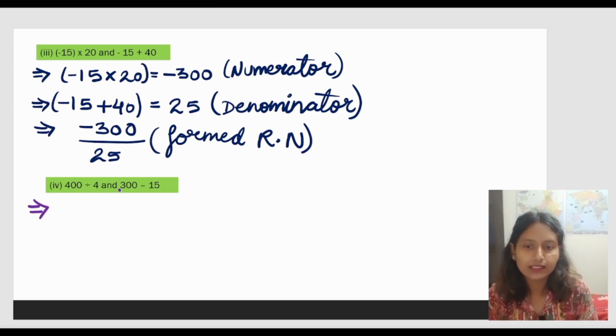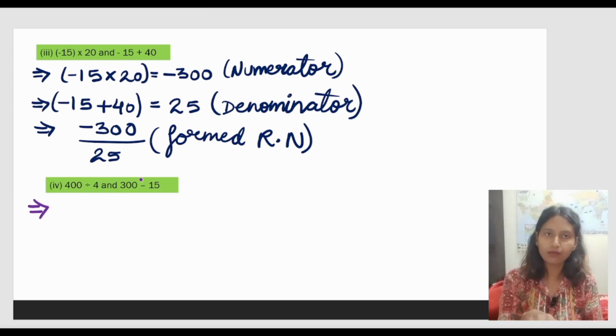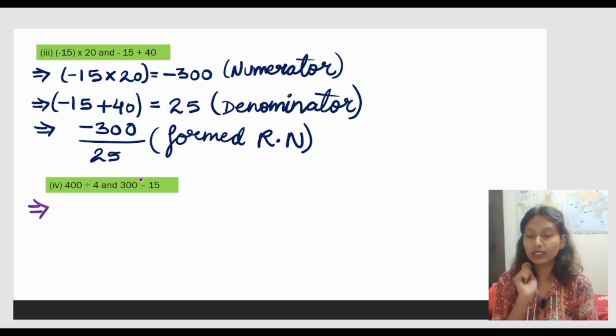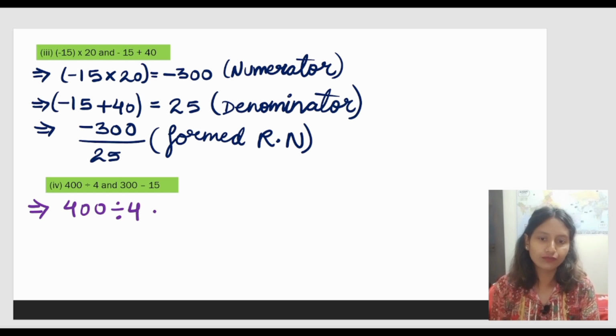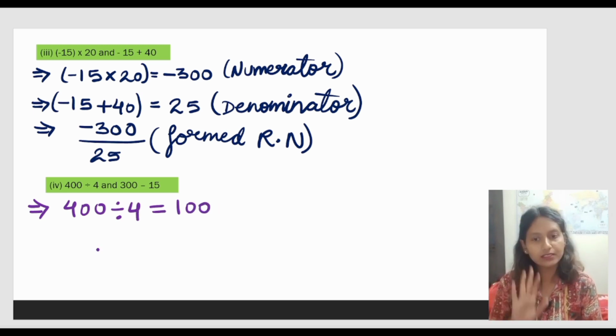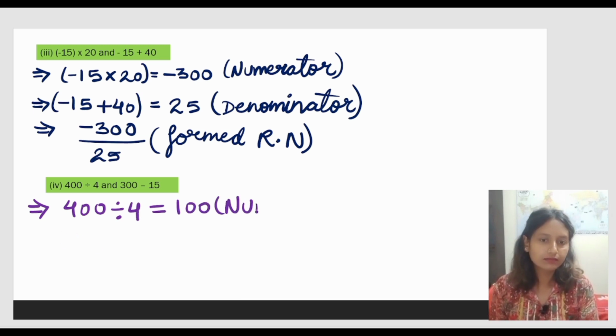Now again, this question is asking you to first form a numerator and then form a denominator, find both these values and then calculate the answer, then form a rational number in short. So first you'll have to divide this 400 by 4. What will be the result? The result is going to be 100, writing it in short. Now this is going to be your numerator. Let me just write it completely, numerator.